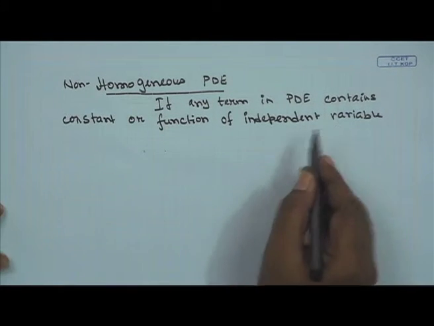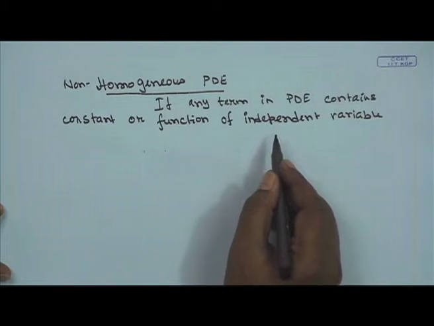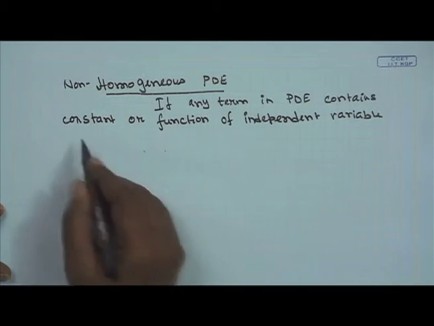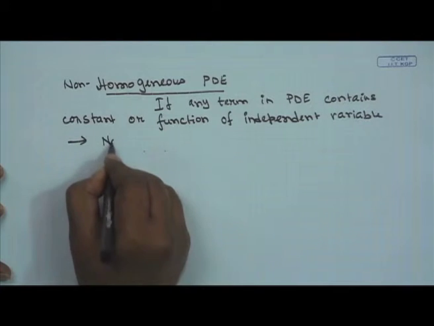If any term in the PDE contains a constant or a function of independent variables, then it is a non-homogeneous partial differential equation.